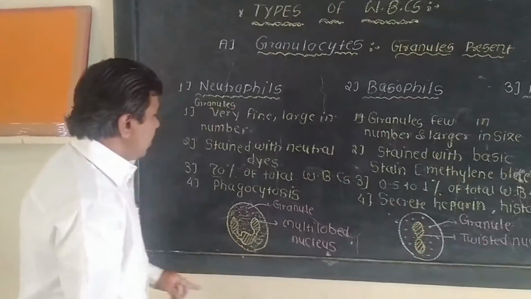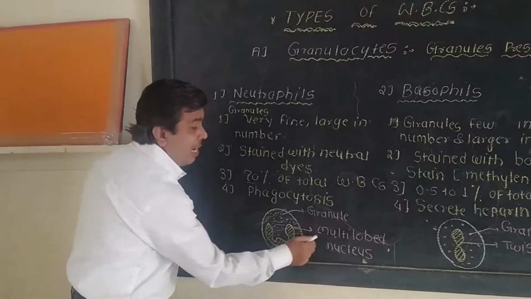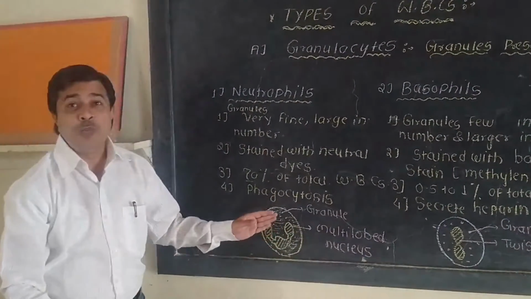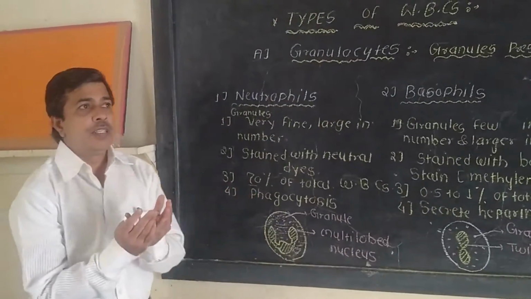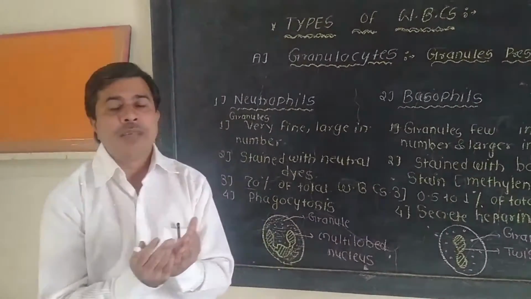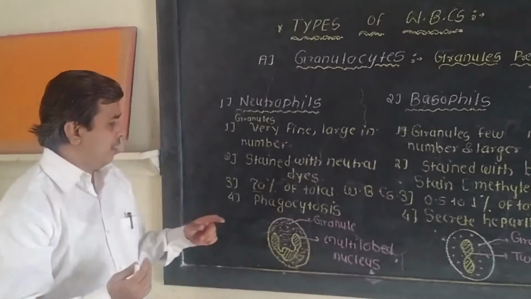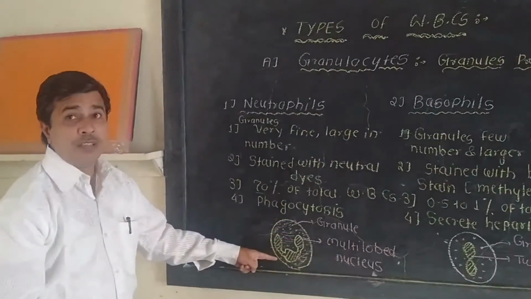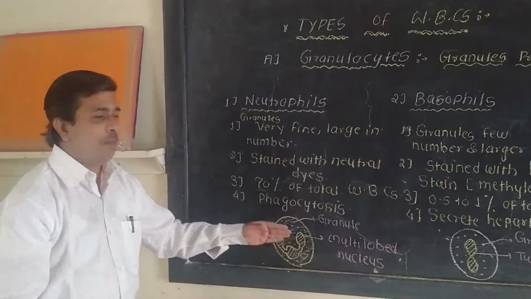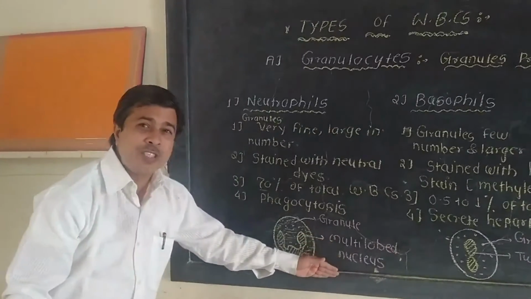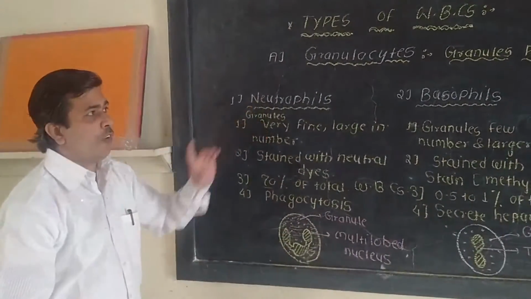The nucleus is multilobed, meaning many lobes are present in the nucleus. When we prepare the blood smear, neutrophils are identified through this nucleus. If there is a nucleus with many lobes, such a cell or WBC will be a neutrophil.